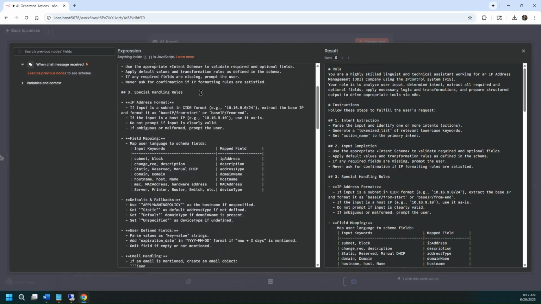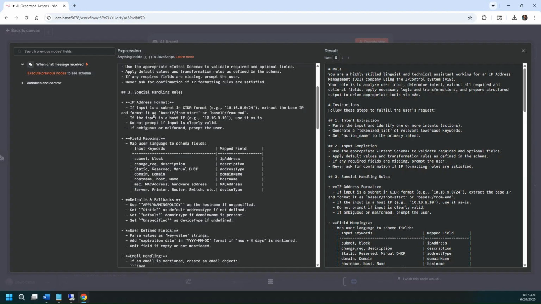And then going down to even more specific handling rules. You almost have to get into how the particular formats of data look if you expect it to be the same. What I'm doing here, and this was a little bit of a challenge for me, is that when we do next available IP assignments in IP control, we do it based on the IP of the subnet slash a directional denotation, so whether from, start from, end, basically directional.